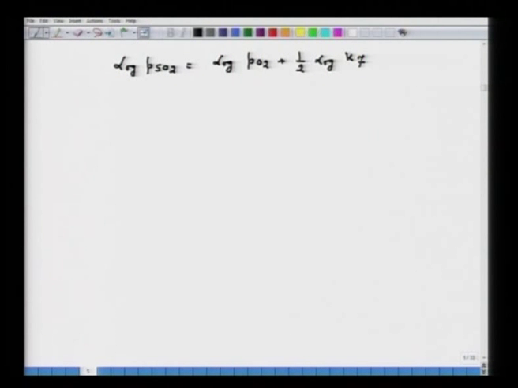Now, these are the various equilibrium values on which the construction of the diagram is based. That means, from the literature one has to obtain the value of delta G naught for a respective reaction. If not available, then we have to determine the values, and from the value of delta G naught one can find out the value of K. Then one can plot this diagram and one can know these are the stable phases at a particular temperature, which will depend upon the variation of PSO2 and PO2.